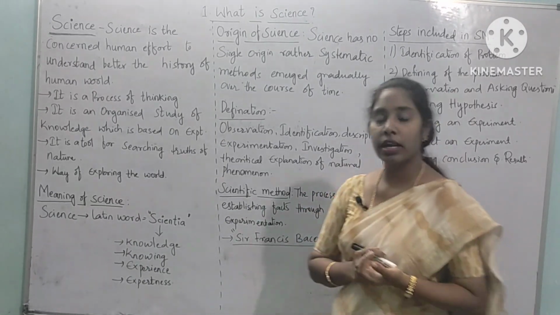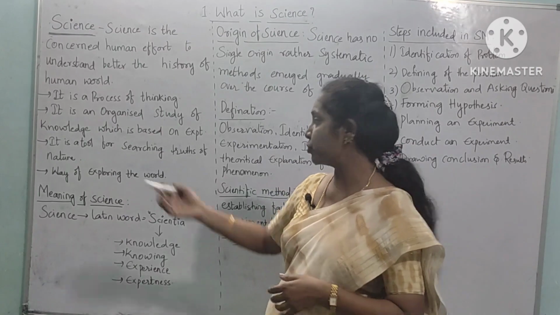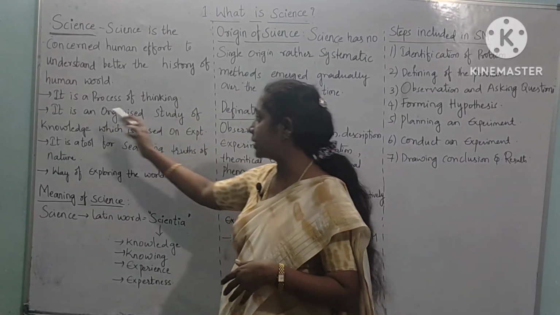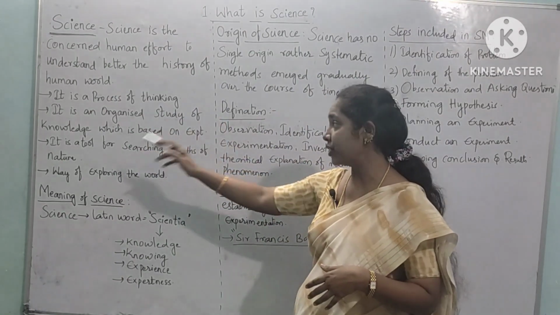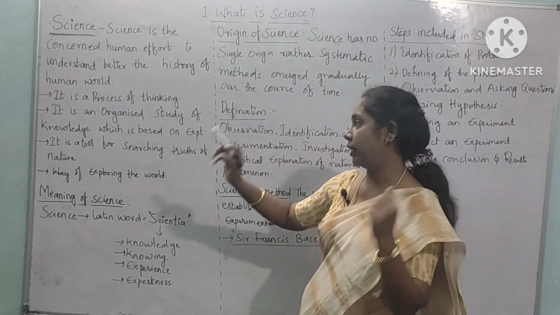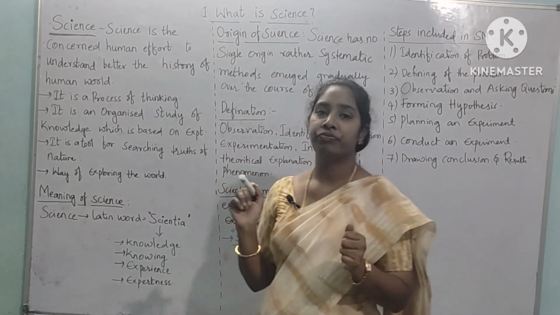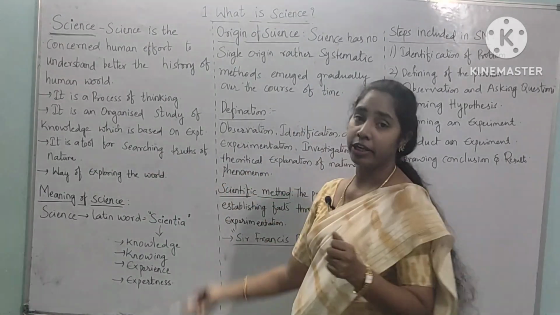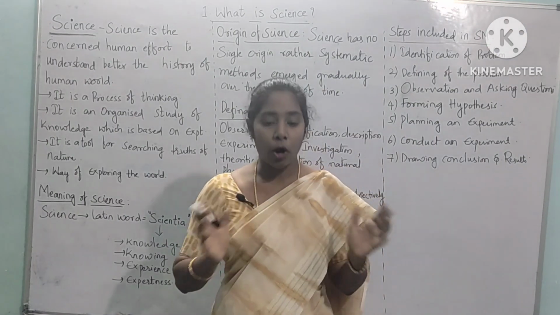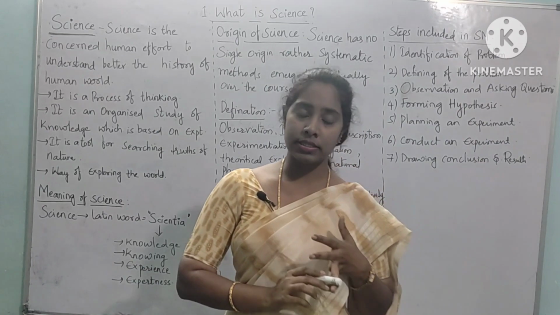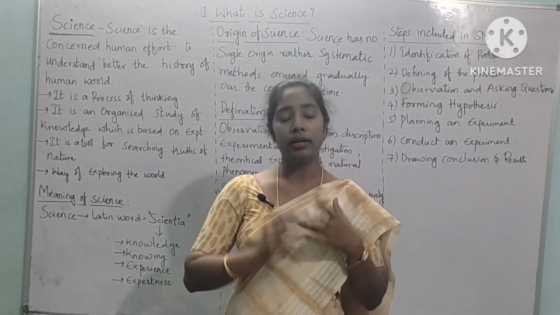If in your examination they ask for definitions, you can say science is a process of thinking. It is an organized study of knowledge which is based on experiments. Next, it is a tool for searching for the truth of nature. Next, it is a way of exploring the world. So these are all the common definitions, general meanings and origin of our science.